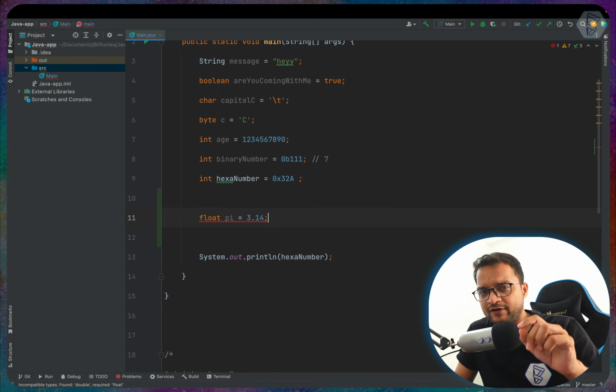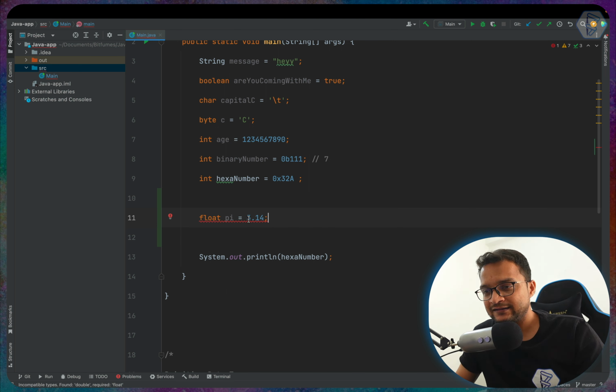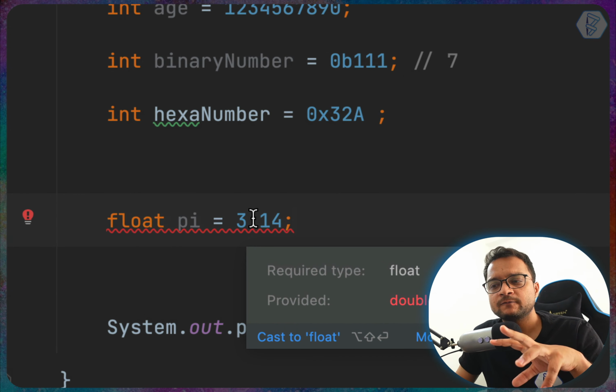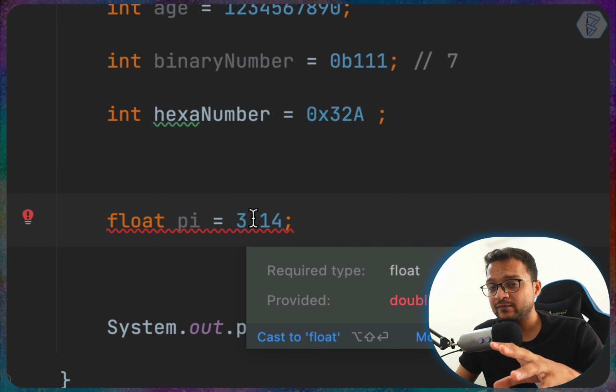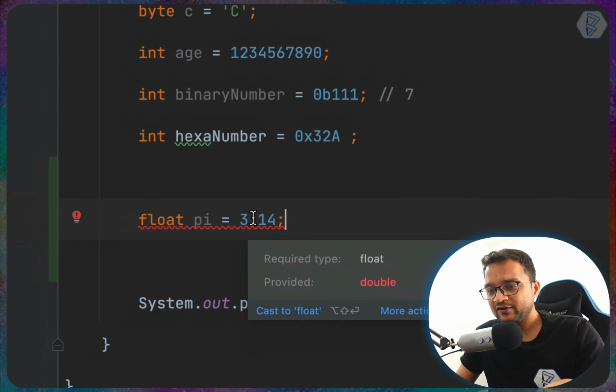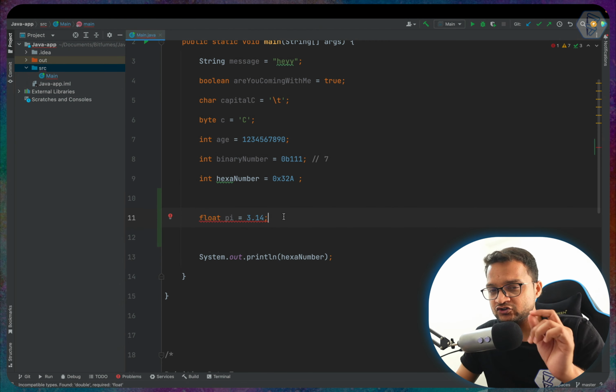But as soon as we write this one, we are getting an error. Why are we getting this error? This error is saying something. It says that, hey, you are providing a double, but you have created the variable as a float. What is happening here? The difference between double and float is nothing, just the memory allocation.